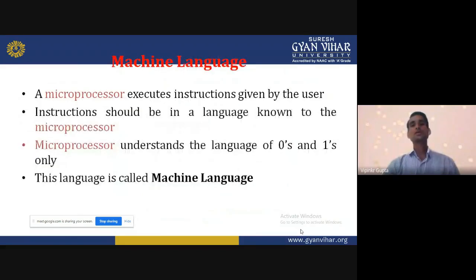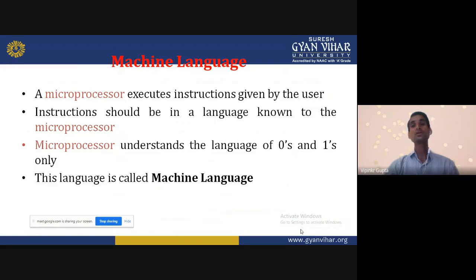A microprocessor executes instructions given by the user. Suppose that I am writing a program. What is a program? A program is a set of instructions. That instruction we can store in memory at a particular location. So what does the microprocessor actually do?